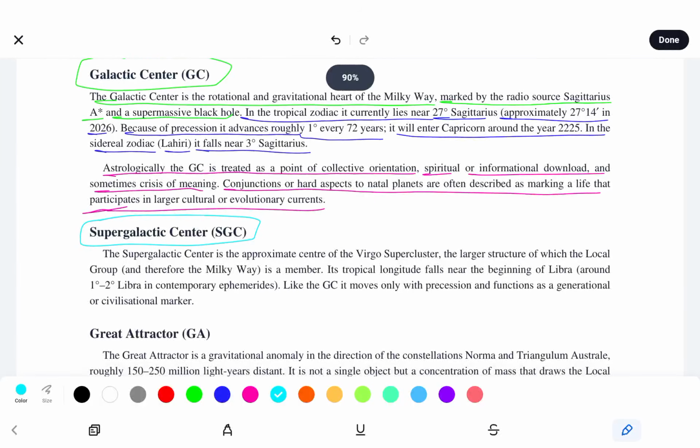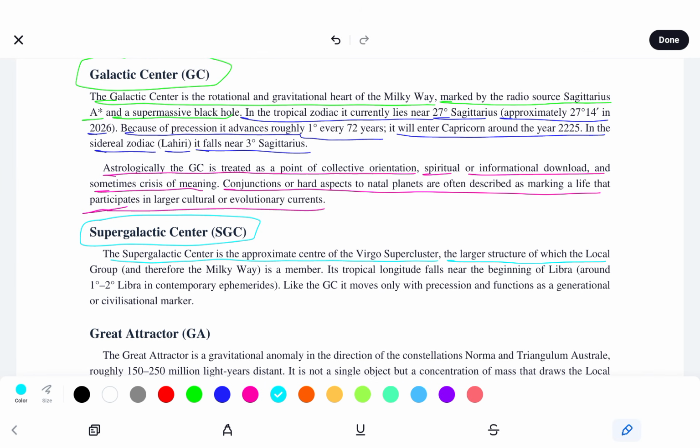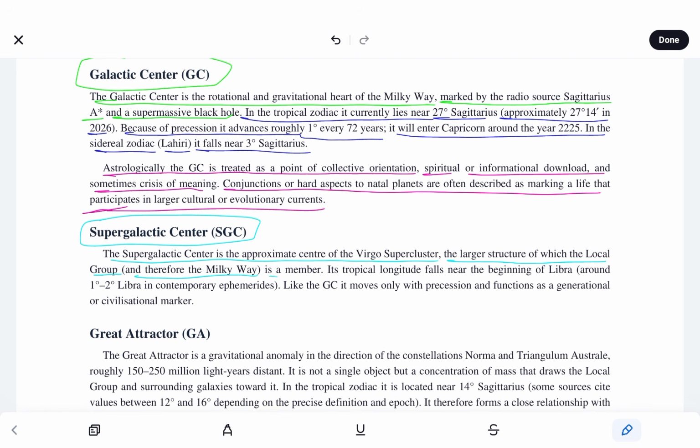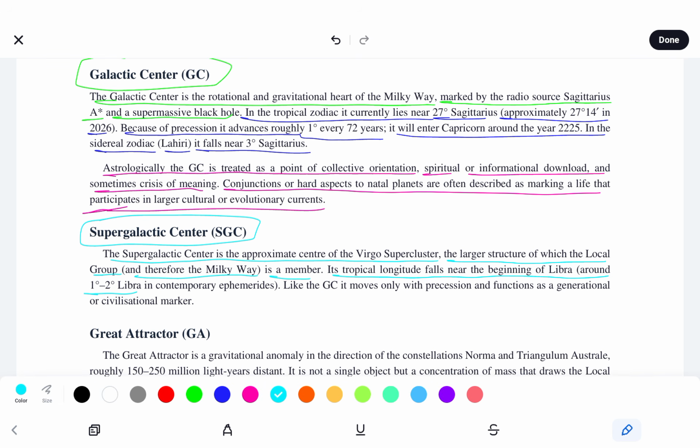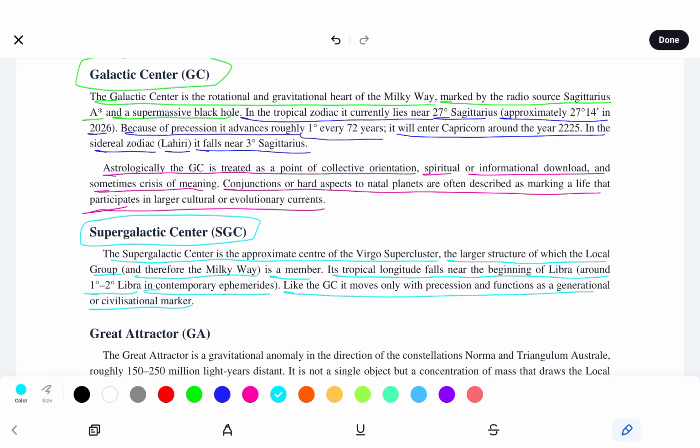SGC. So the supergalactic center is the approximate center of the Virgo supercluster, the larger structure of which the local group, and therefore the Milky Way, is a member. Its tropical longitude falls near the beginning of Libra, around 1 to 2 degrees Libra, in contemporary ephemerides. Like the GC, it moves only with precession and functions as a generational or civilizational marker.